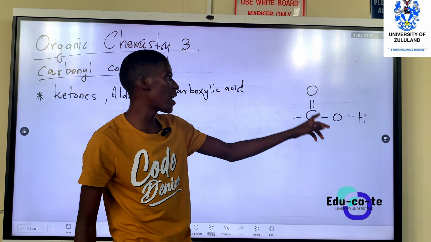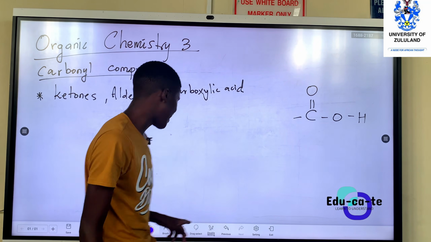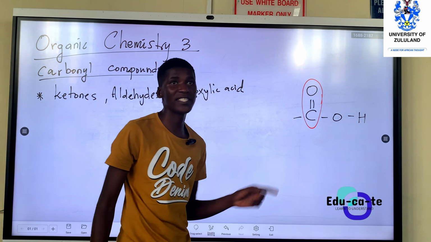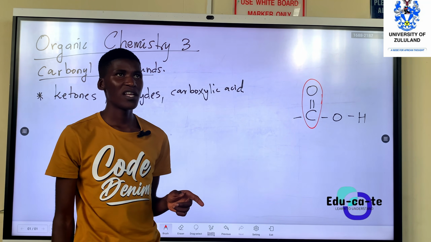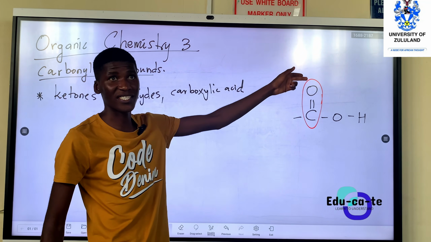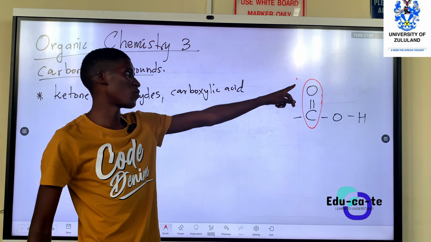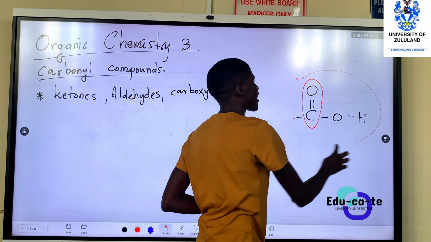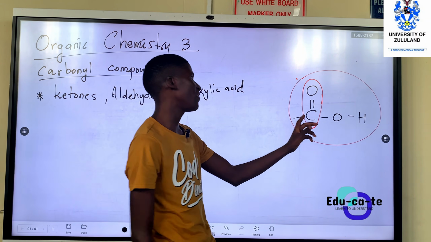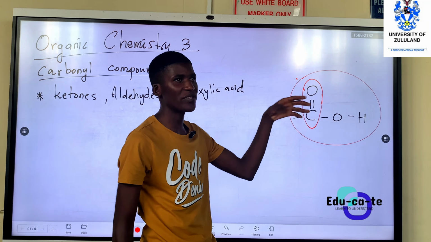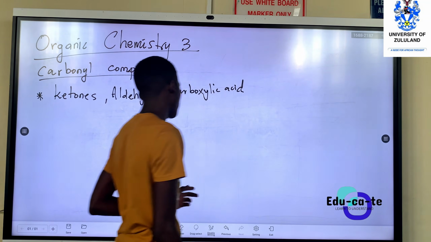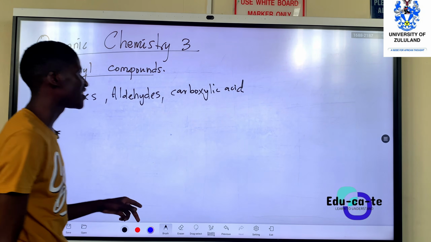So basically, carboxylic acid nakhona, they still have low carbon double bond oxygen, which is known as the carbonyl group. So esikhuluma nje ngama compounds lawo nje, as long as no carbon double bond oxygen, it's a carbonyl group. But mase uyihlanganise yonke, high school we call it a carboxyl group. But if it's just the carbon double bond oxygen, we say it's a carbonyl group. So since we now know how they look like, let's get used to this notation.